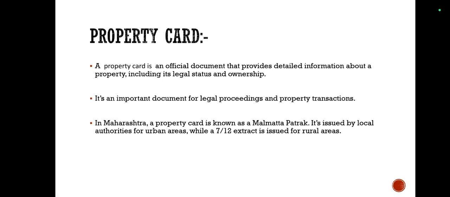Property card is where the ownership of non-agricultural land is recorded. This document showing ownership rights and the area of property is made available from urban land records. It has the following information: city survey number, plot number, amount of tax, area of property assessed, right to access, etc. And here our chapter is over.